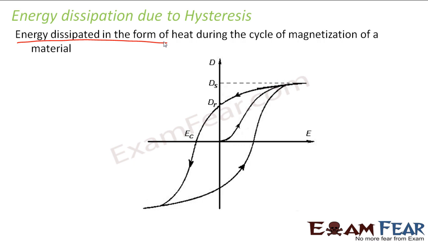Therefore, orientation and disorientation of magnetic dipoles also keep happening over and again. This orientation and disorientation results in heat production. And this heat production is what we are talking about here in energy dissipation, that there is some heat energy which is dissipated during the cycle of magnetization. So you might have been thinking, where is heat coming from? This is how heat comes up, right?